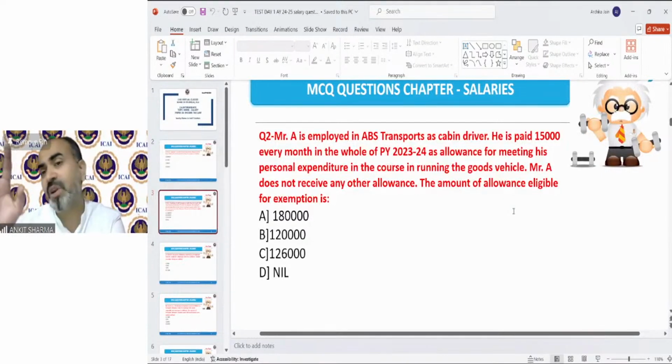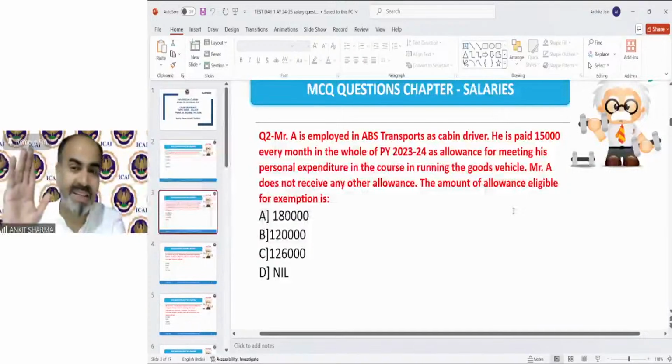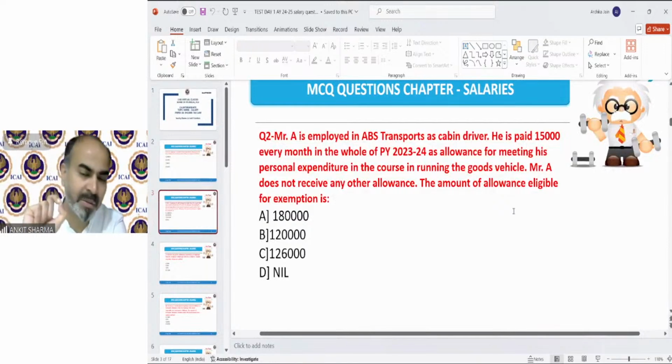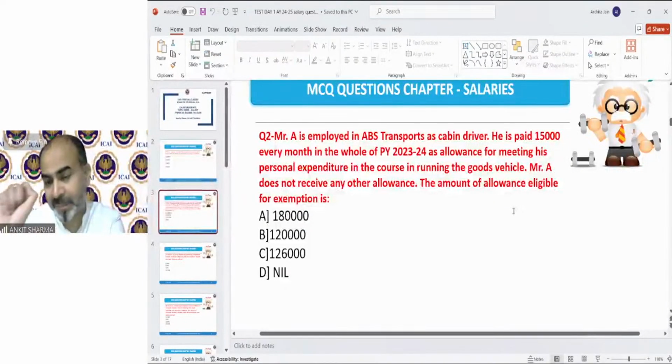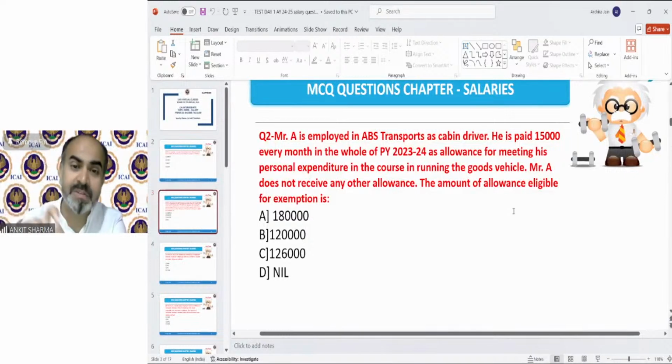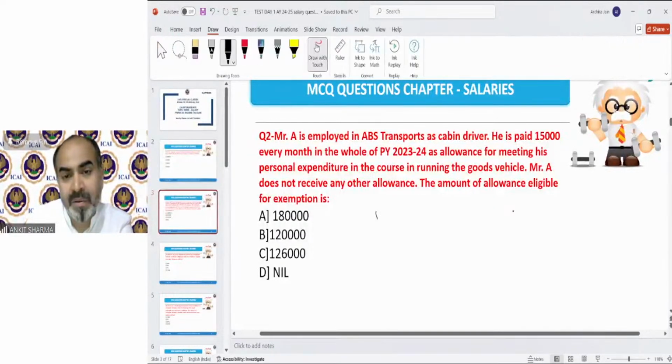Transport allowance is exempted only for blind, deaf, dumb, etc., 3,200 rupees per month. Clear? But if there is a transport allowance given to a transport employee, then we have a separate provision. So this relates to transport allowance to a transport employee, and the provision says the lower of the following will be exempted.